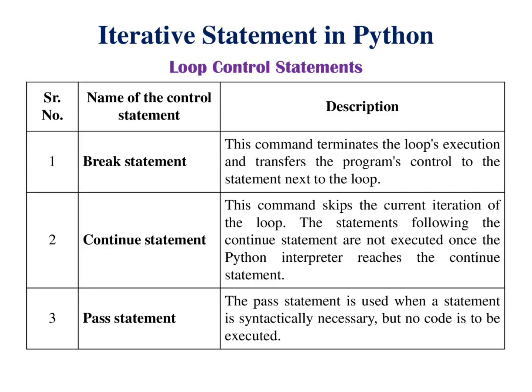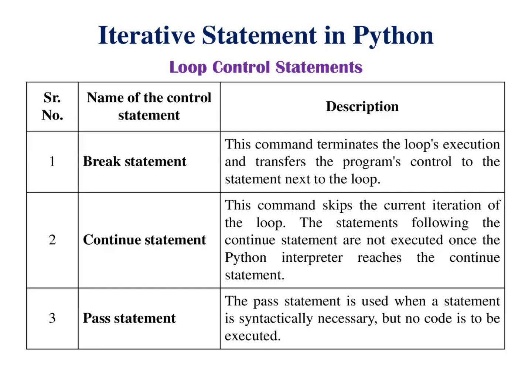The break statement terminates the loop execution and transfers the program's control to the statement next to the loop. The continue statement skips the current iteration of the loop. The statements following the continue statement are not executed once the Python interpreter reaches it. The pass statement is used when a statement is syntactically necessary but no code is to be executed.